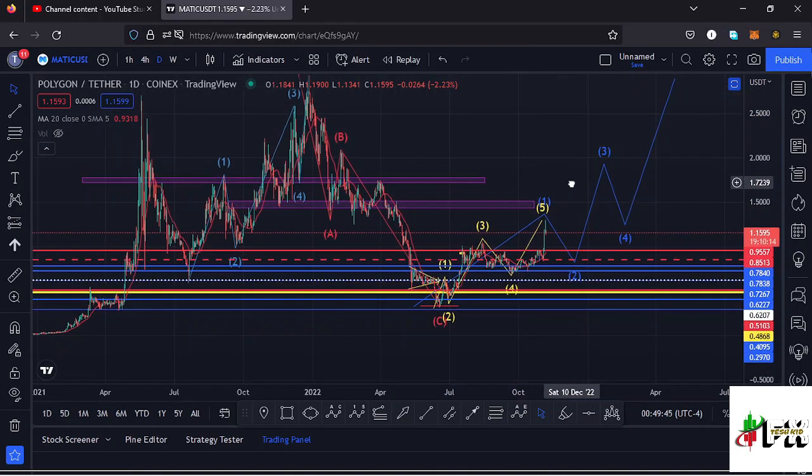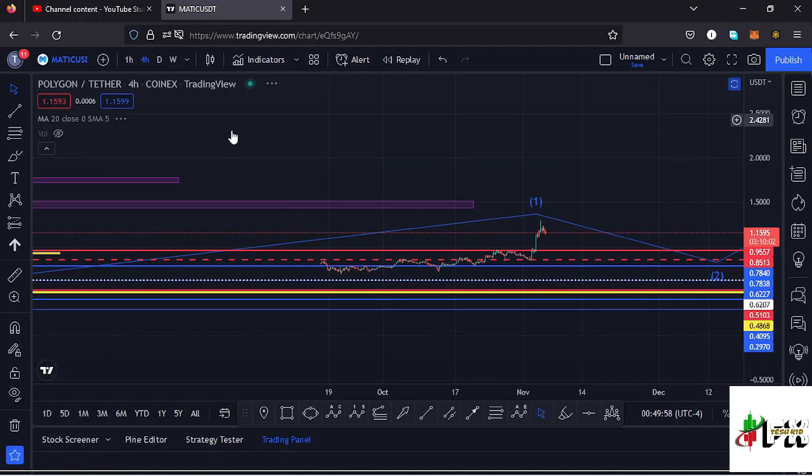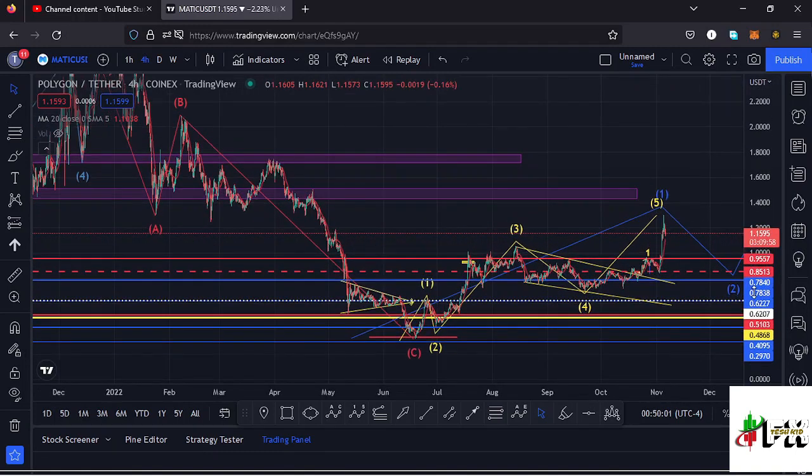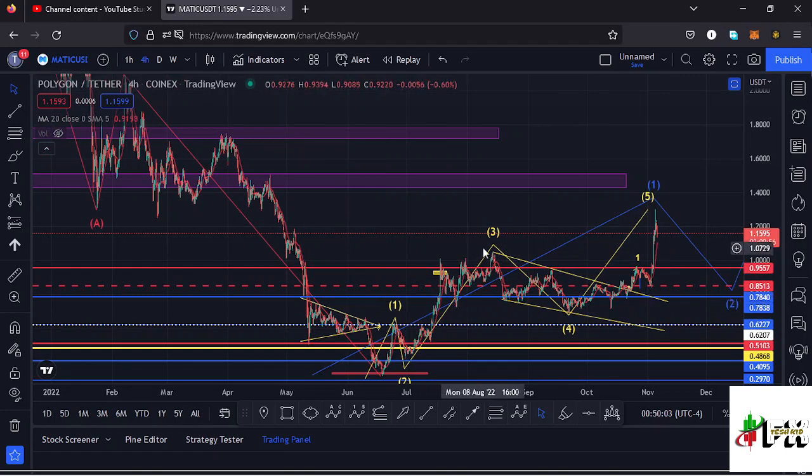Getting into the formation of this Elliott wave structure that I have right here, I believe we have completed that movement to the upper side in the formation of this higher Elliott wave count 1. If I jump to the 4-hour chart so that we can see that better, here you can see I have this Elliott wave structure in yellow, which is a fractal wave within that first wave to the upper side.